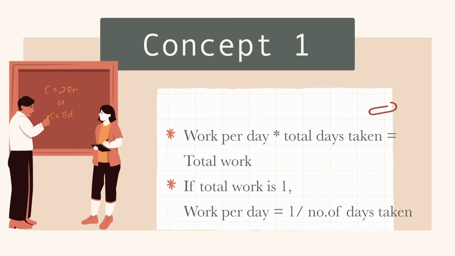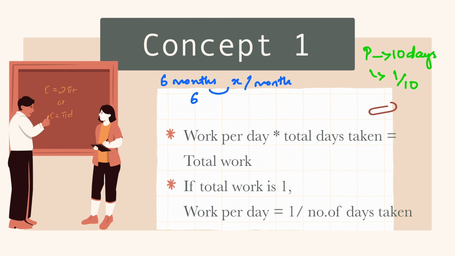Earlier we said Prakash takes 10 days to complete a work, right? And the work done by Prakash in a day is what? 1 by 10. What if we multiply these two? Let's say a person who can do a work in 6 months will do X work per month. So if you multiply 6 and X, you will get total work, isn't it?